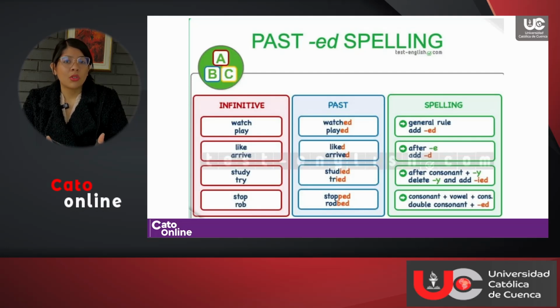When that happens, you're going to double the consonant and then add ed. For example, stopped and robbed. See how in stopped, you now have not one but two p's before ed. And in robbed, now you have not one but two b's before ed. These are the 4 spelling rules for the regular verbs.